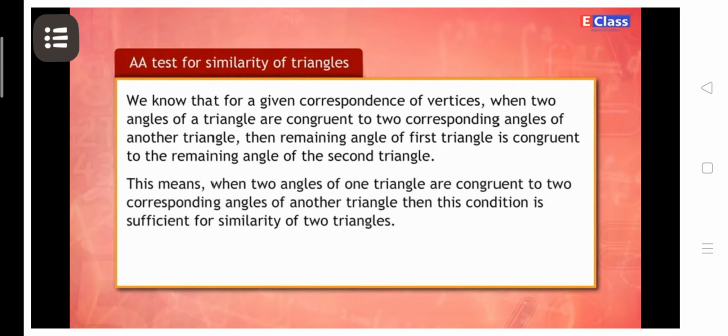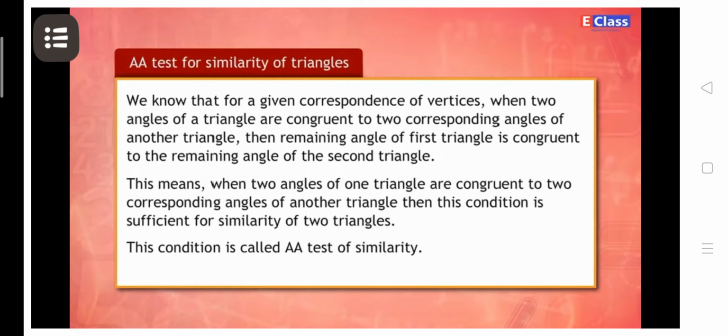This means when two angles of one triangle are congruent to two corresponding angles of another triangle, then this condition is sufficient for similarity of two triangles. This condition is called AA test of similarity.